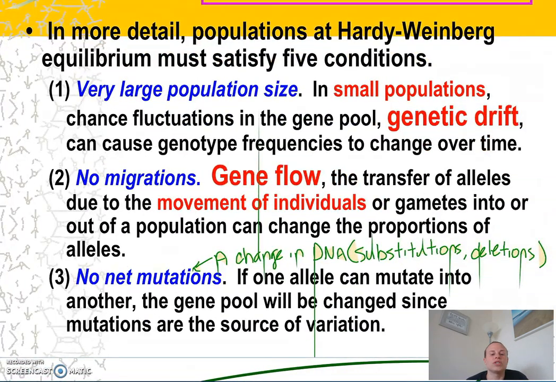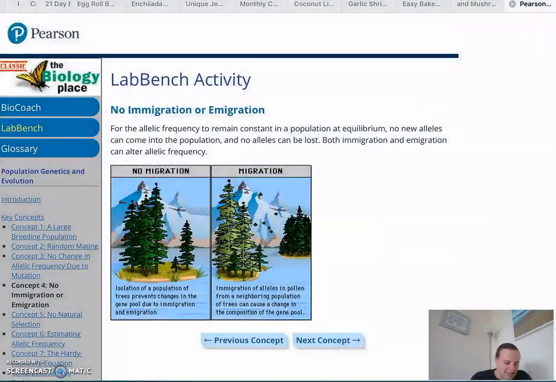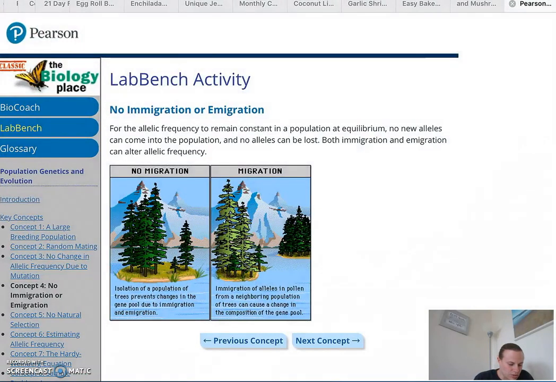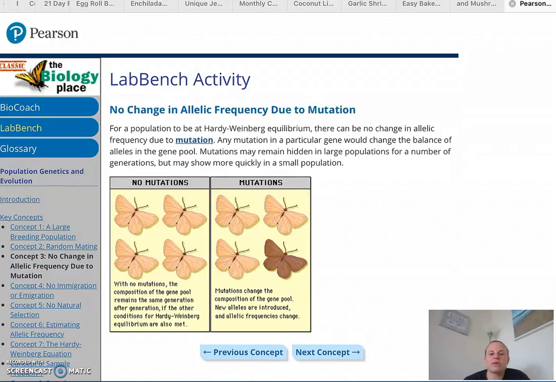There will be no evolution if there are no mutations. In other words, if there are no changes in the DNA. Well, we know that mutations do occur because there are variations within populations. For example, in any population, you will see differences. So if we look at the moth here, there's a brown moth and there's a white moth. Now the mutation is what caused that brown moth, causing a new composition within the gene pool. It introduced a new allele.